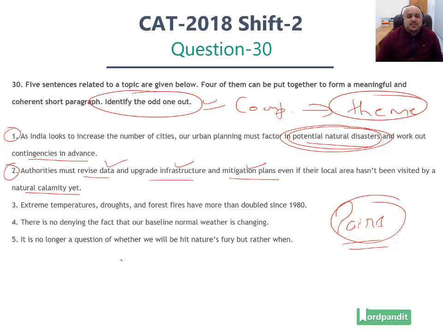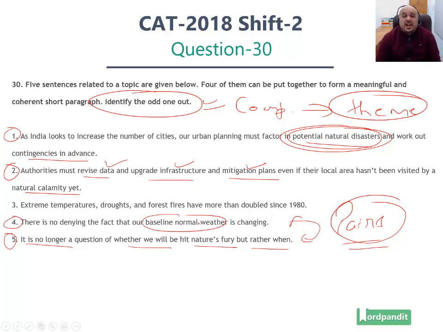Now the other two statements which are connected to each other here are a set of opinions. These are not facts, these are opinion statements. Statements 4 and 5, what do they state? There is no denying the fact that our baseline normal weather is changing. We cannot deny the fact that our weather is changing. What is an outcome of this fact that our baseline normal weather is changing? It is no longer a question of whether we will be hit by nature's fury, but rather when. So this is the outcome of statement number 4, and 4 and 5 connect with each other.